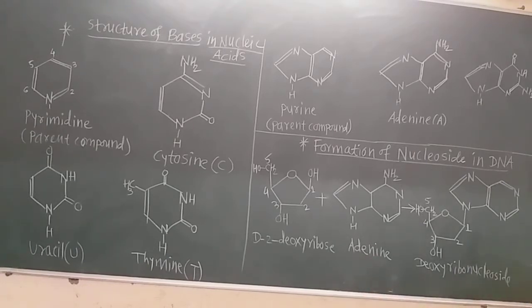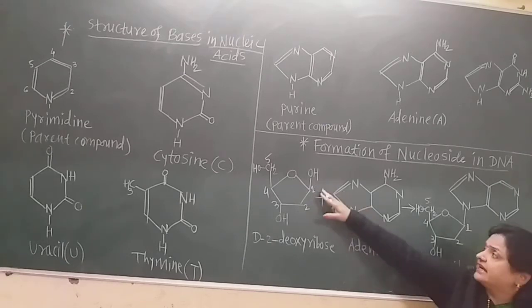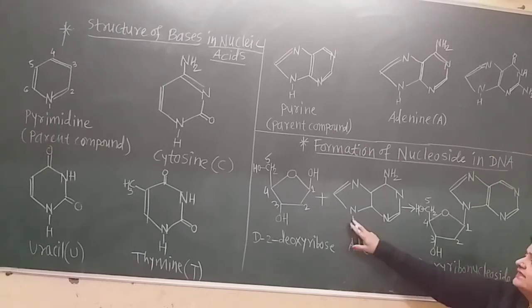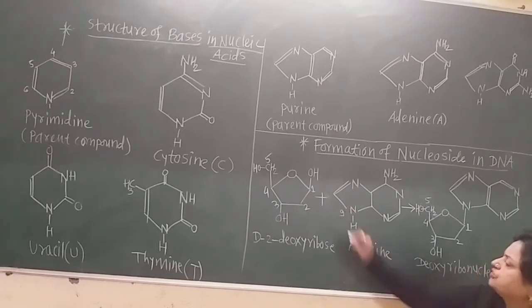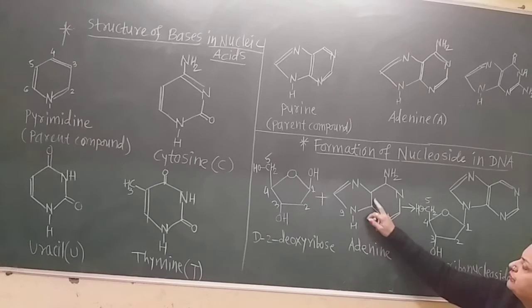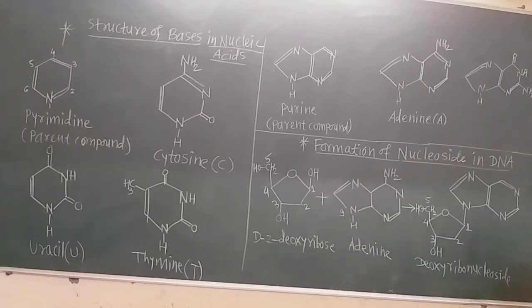And there is formation of a bond between the first carbon atom, which has the hydroxyl group, and in adenine the nitrogen at position 9. Nitrogen has the 9th number: 1, 2, 3, 4, 5, 6, 7, 8, 9. In this way the numbering is given in the nitrogenous bases.